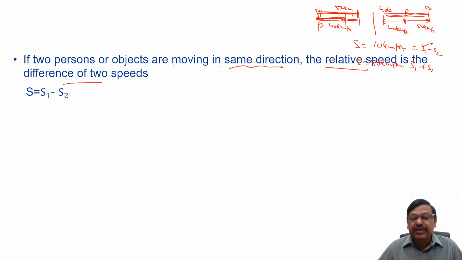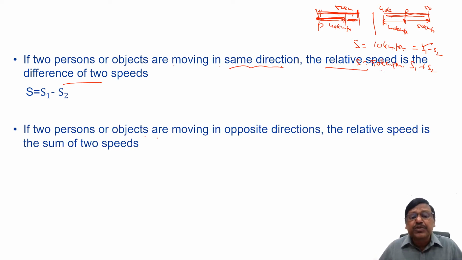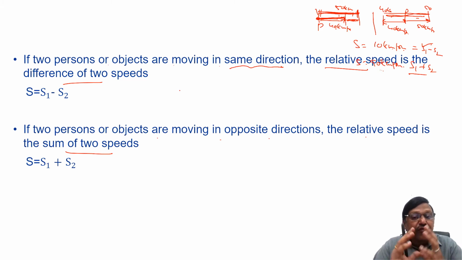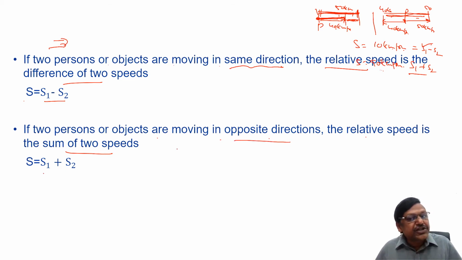Right? I gave an example. Similarly, if 2 persons or objects are moving in the opposite direction, the relative speed is the sum of the 2 speeds, as you see, S1 plus S2. So this is the basic concept of relative speed. When the question of relative speed comes into effect, if there is more than one moving object, if 2 objects are moving, the effective or relative speed is S1 minus S2 if it is the same direction, and S1 plus S2 if it is the opposite direction, right?